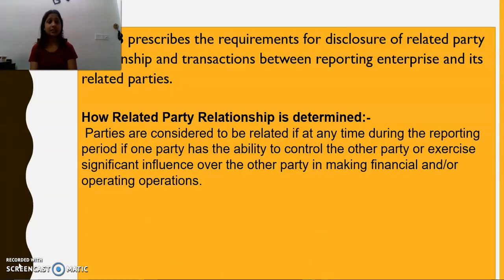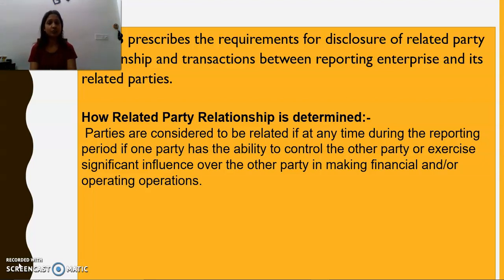So firstly, we will see what AS18 prescribes. AS18 prescribes the requirement for disclosure of related party relationships and transactions between the reporting enterprise and its related parties. So firstly, we will identify which are our related parties, and then we are going to disclose the transactions which we have done with them in our financial statements at the year end.